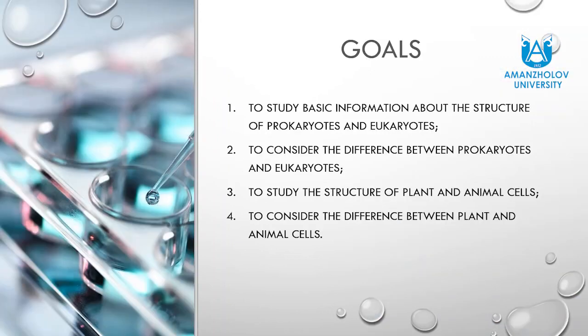Today we have the following goals. First, to study basic information about the structure of prokaryotes and eukaryotes. Second, to consider the difference between prokaryotes and eukaryotes. Third, to study the structure of plant and animal cells. And fourth, last, to consider the difference between plant and animal cells.